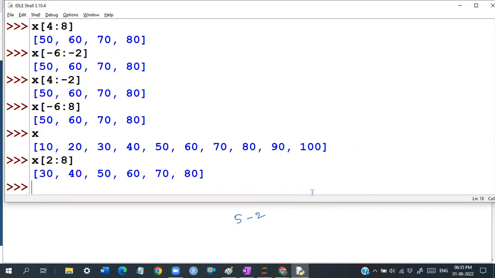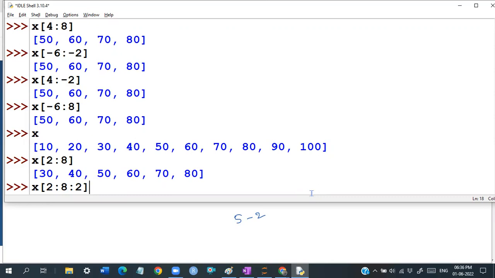So how many steps do we want to take? Let us say 2. So the first one is the starting point. The second one is the stop, where you want to stop, and then how much step you want to take. You can see this kind of application actually. So 2 is to 8 is to 2.